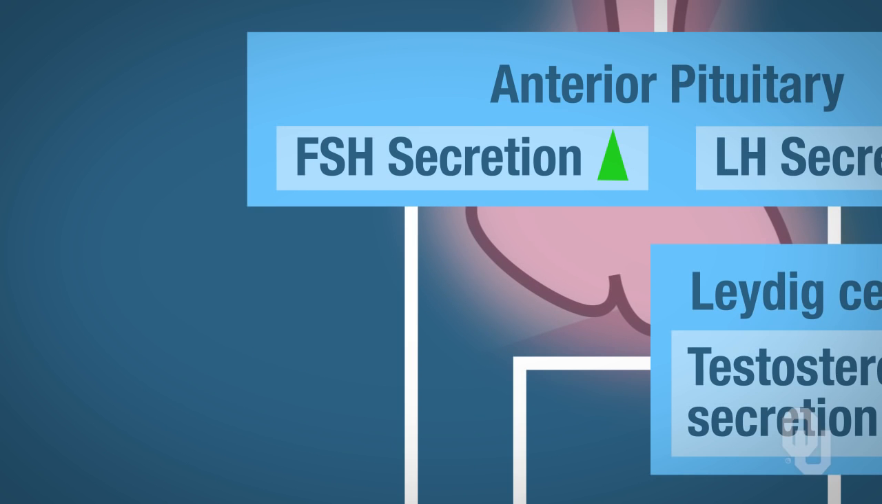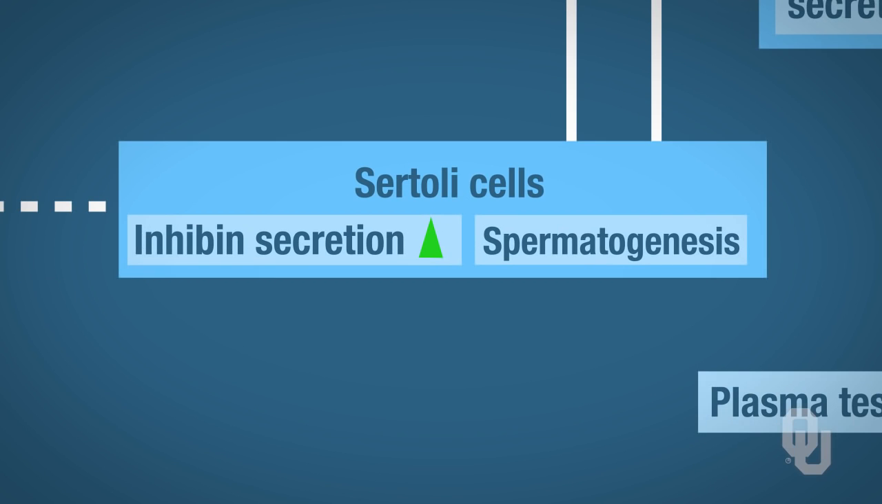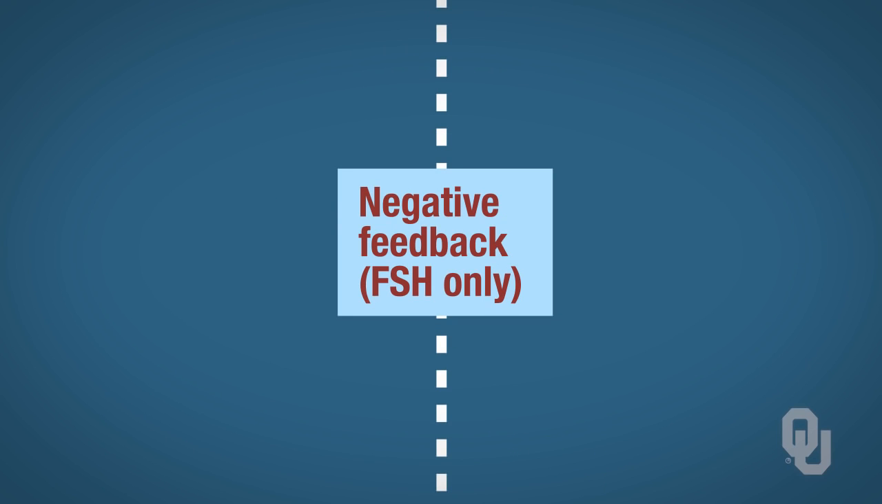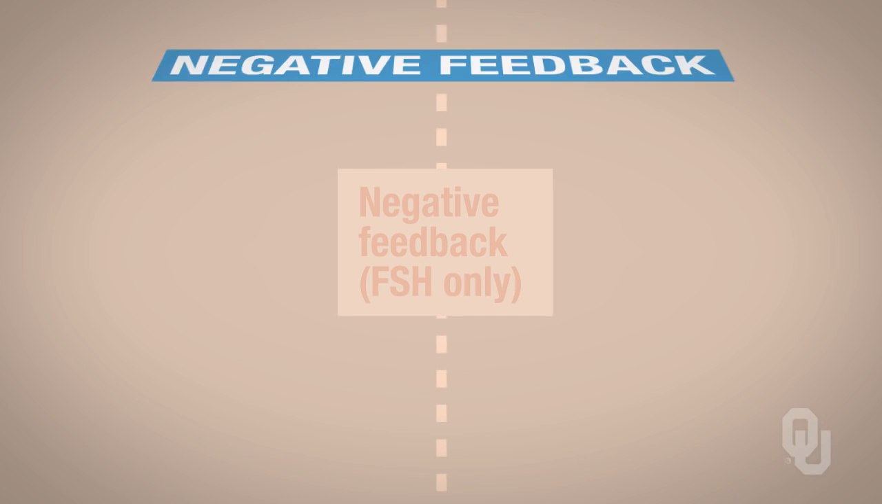Like LH, FSH will bind to receptors on the Sertoli cells to stimulate spermatogenesis, as well as the synthesis and secretion of a protein hormone called inhibin. Since we are talking about inhibin, this is a good time to talk about how to shut down the system. You are already familiar with negative feedback using testosterone.